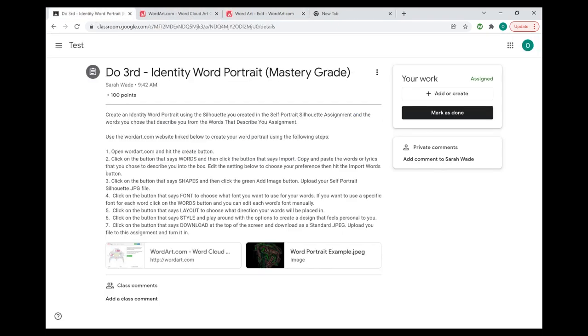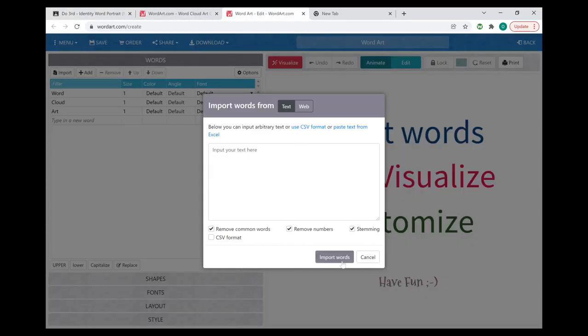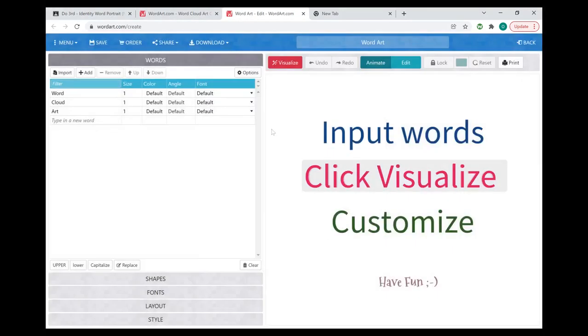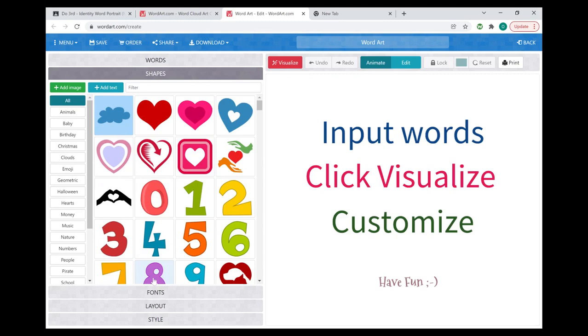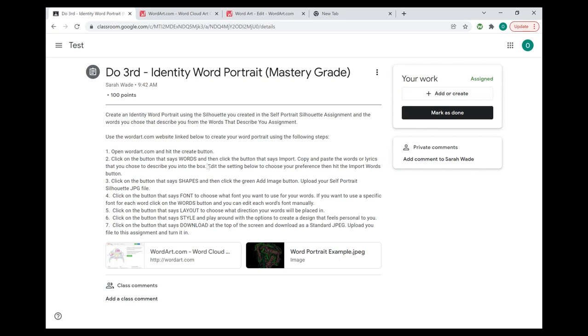Step three, once you have finished copying and pasting your words to that box, you're going to click on import words. And then step three says to click on the shapes button. So that's this one right here. So this is where we're going to create the shape of your word portrait. It says to click on the green add image button and upload your self-portrait silhouette JPEG file.